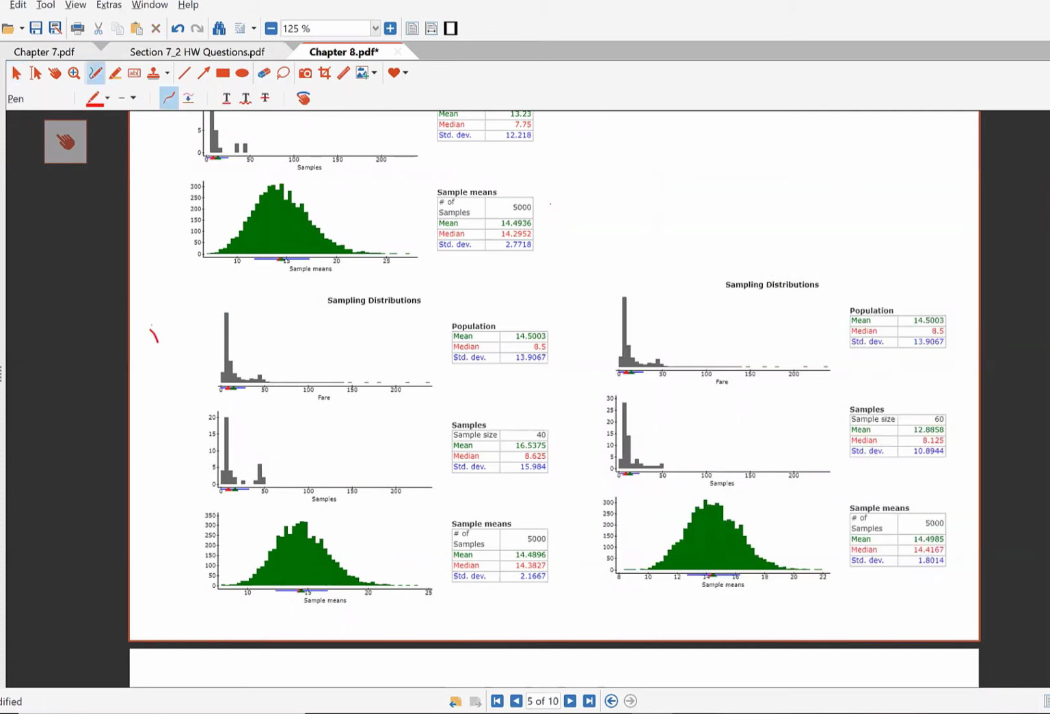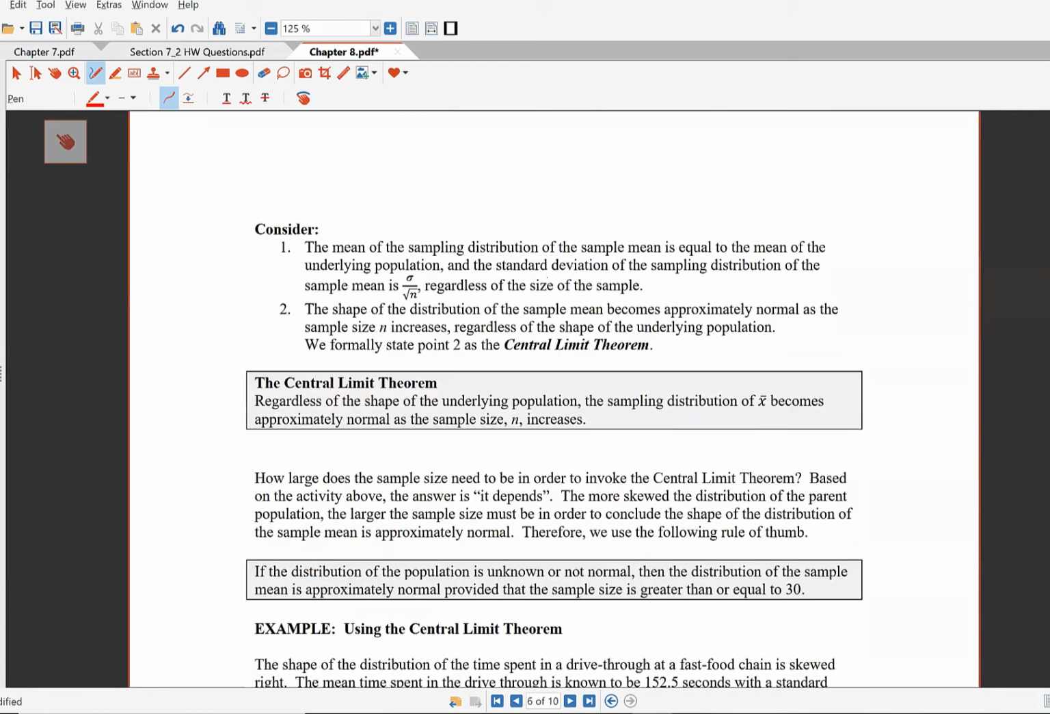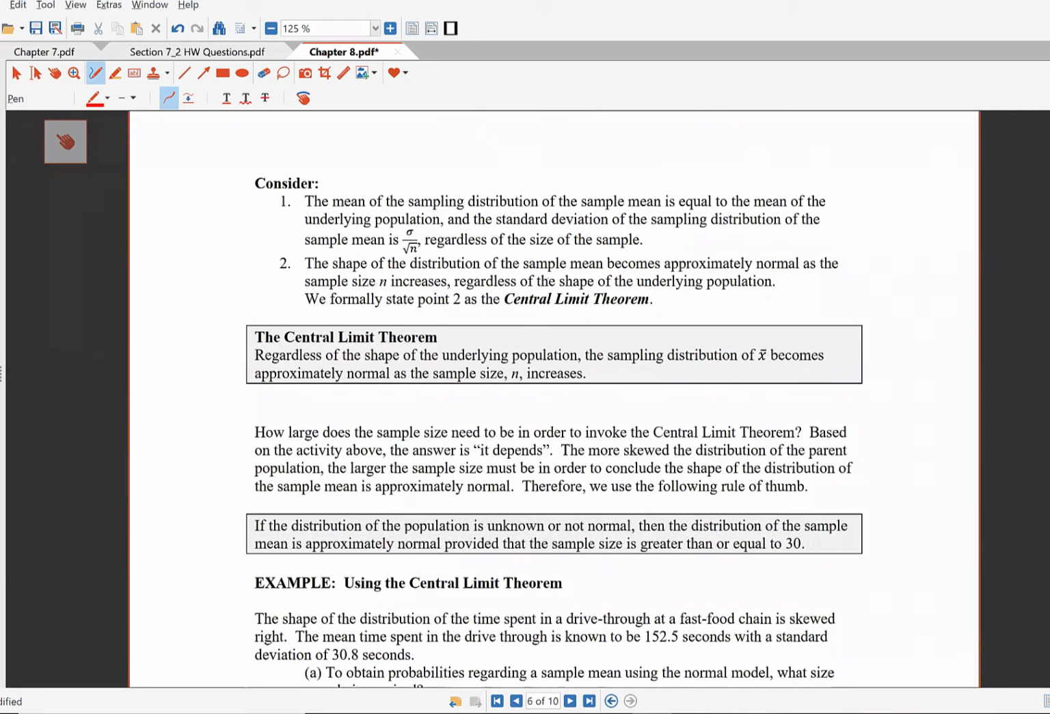So let me just mark this. This is n equals 40. This is n equals 60. Here's what you want to conclude right here. The mean of the parent population equals the mean of x bar, regardless of the size of the sample. The standard deviation of the sample mean equals sigma over the square root of n, regardless of the sample size. But item number 3 is humongous. It says the shape of the distribution of the sample mean becomes approximately normal as the sample size n increases, regardless of the shape of the parent population.